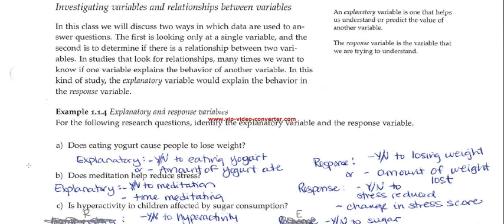Does meditation help to reduce stress? Here we'd be looking at if meditation is affecting stress. So the explanatory variable is meditation, and the response would be stress. And then, is hyperactivity in children affected by sugar consumption? Here, sugar consumption would be affecting the hyperactivity. So the explanatory variable is sugar, and the response variable would be the hyperactivity.